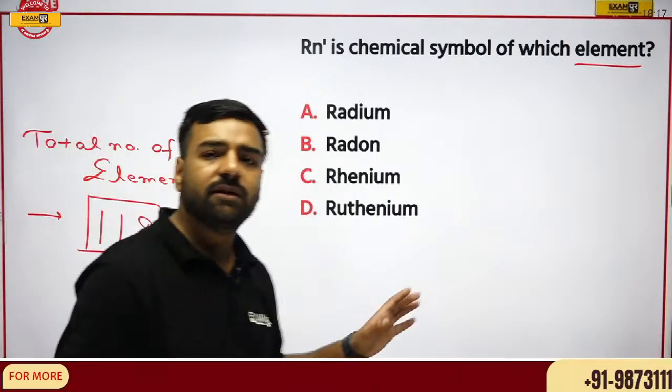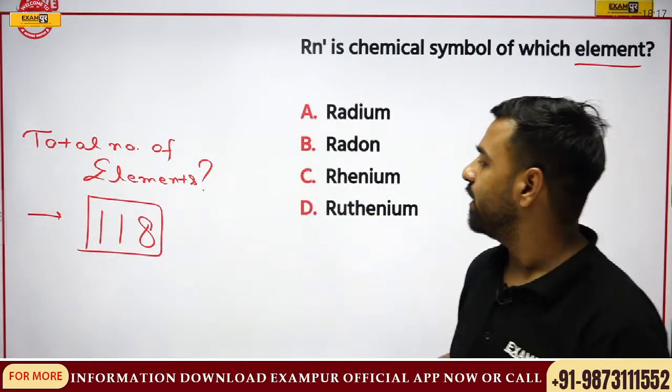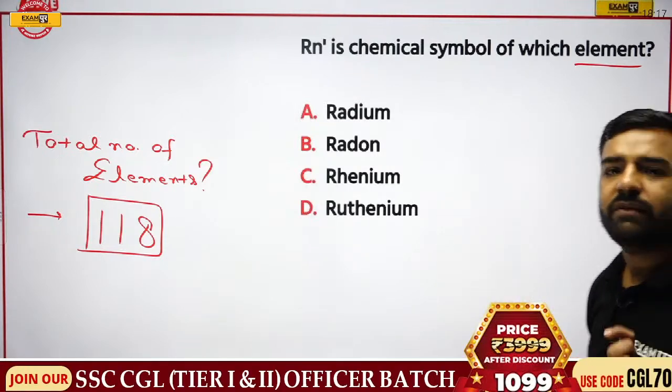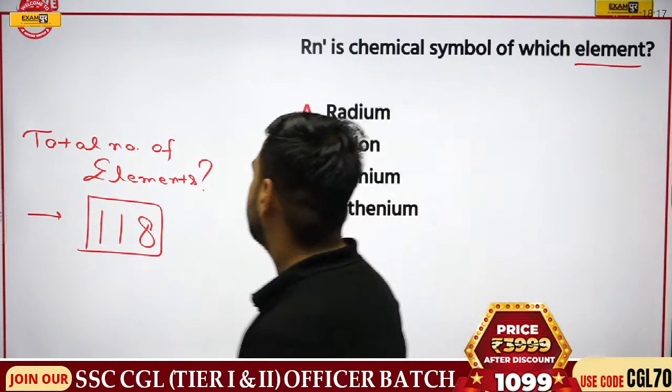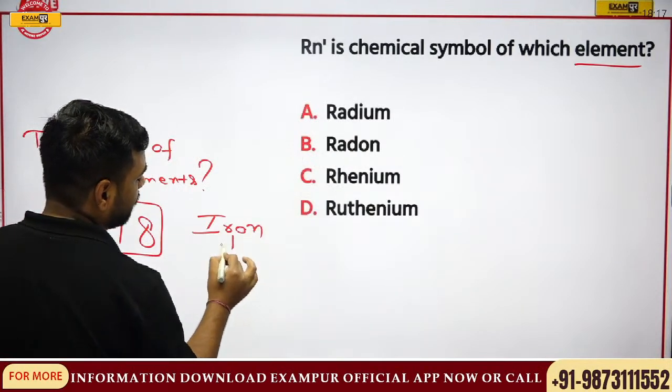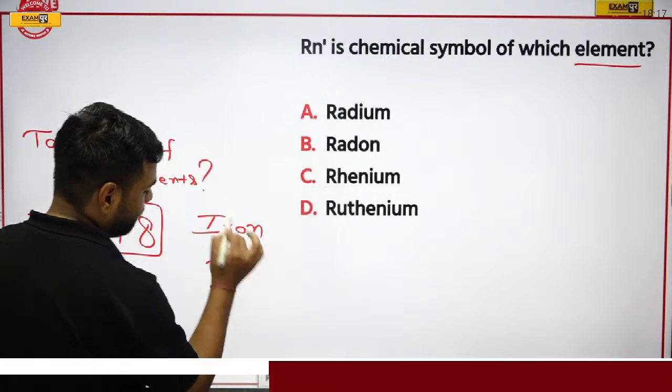Okay. So yes, if I'm talking about the modern periodic table, we have 118 elements, out of which if I talk about these elements, we have their symbols. For example, if I talk about iron, we have a symbol that is Fe, right?